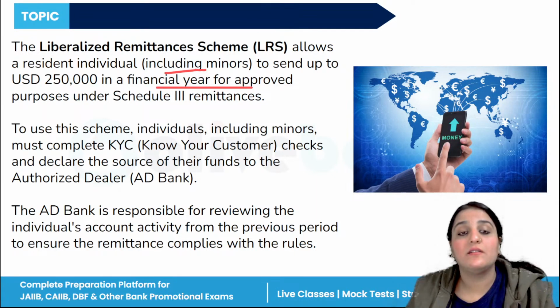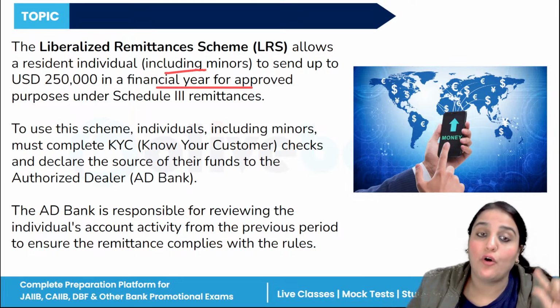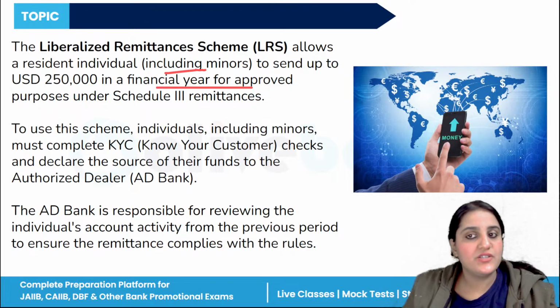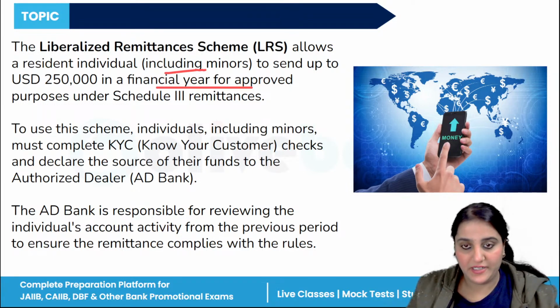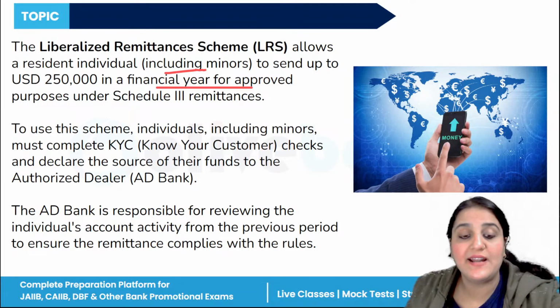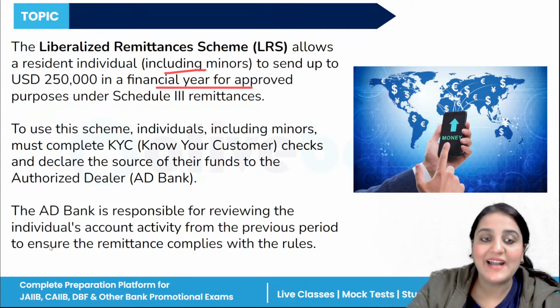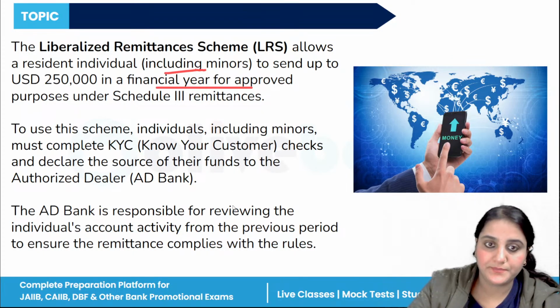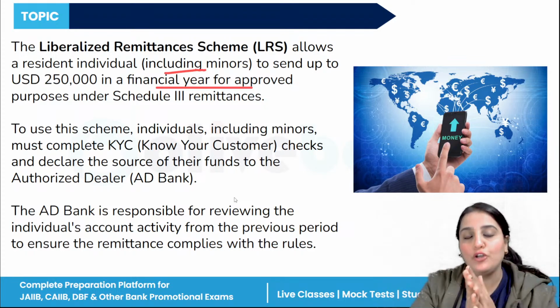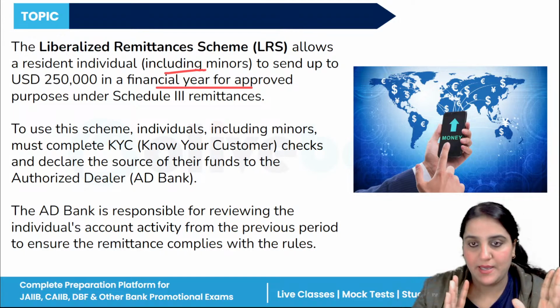They have to declare the source of their funds to the authorized dealer. Then this authorized dealer bank is responsible for reviewing the individual's account activity from the previous period, that all the remittances comply with the guidelines. According to the guidelines, nothing is there which is not according to the guidelines. These all follow the particular rules which are issued by the RBI.